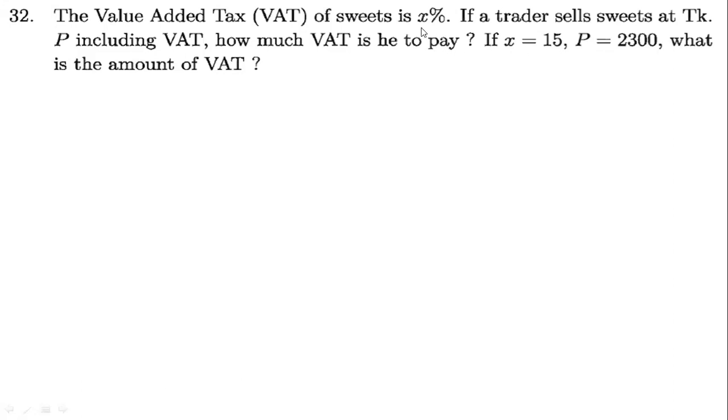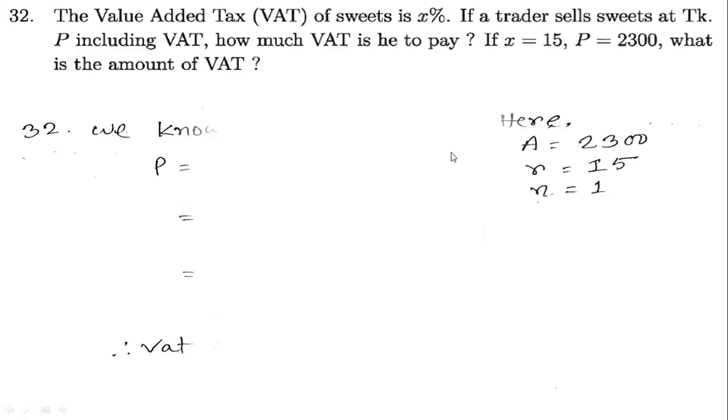So here it is given that the VAT percentage is 15%, and it is talking about the sale of sweets at taka P including VAT. So including VAT, the amount is 2,300 taka. So this is actually the profit plus principal, and the interest is given, that is 15, and you have to pay it one time, so our N will be 1.